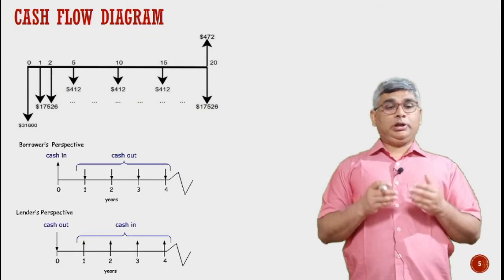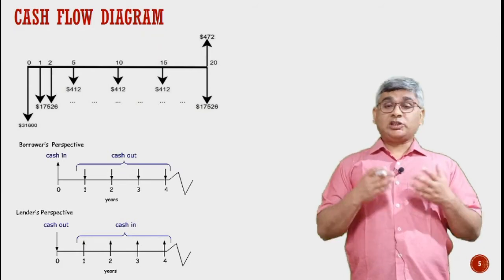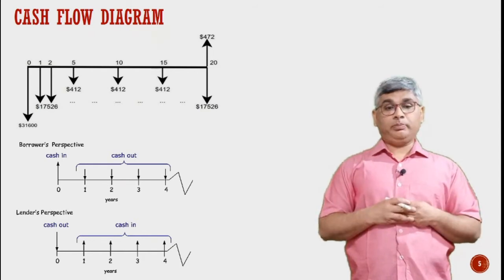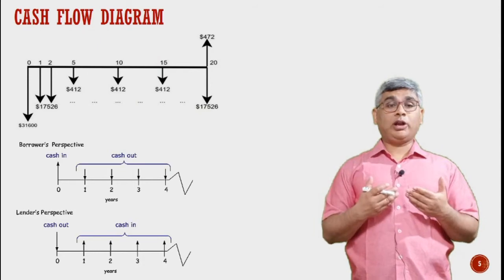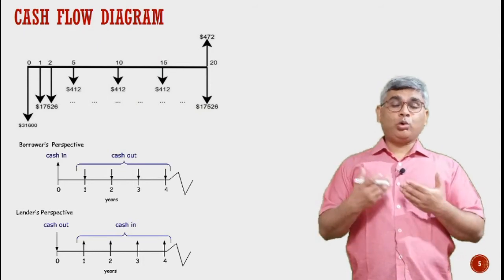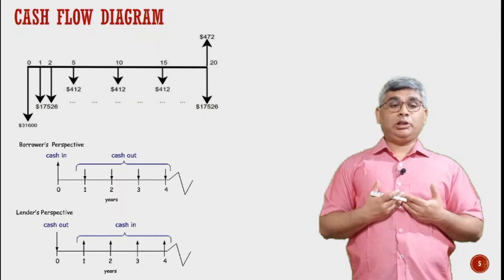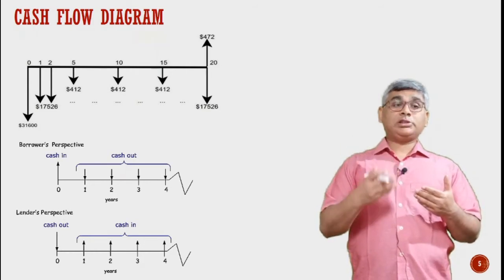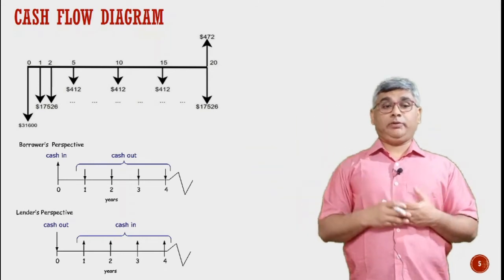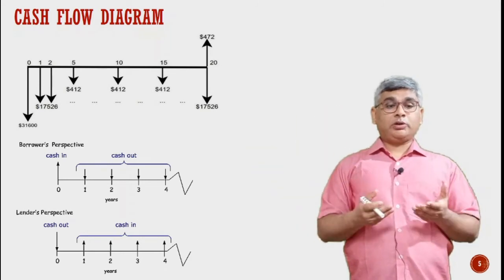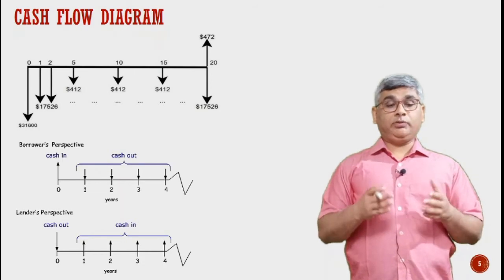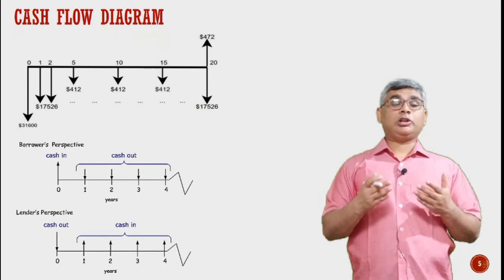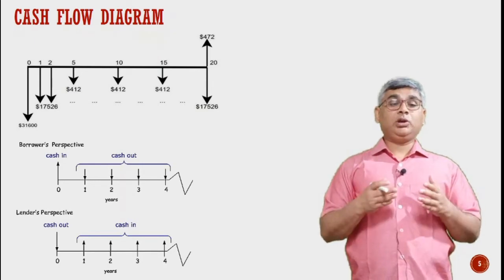Another important thing is the perspective from which we are drawing the cash flow diagram. Because if I am drawing the cash flow diagram as an account holder of the bank, the direction of arrows will be entirely opposite if I am drawing the same diagram from the bank's perspective. So we call it the borrower's perspective and the lender's perspective. The only difference between the two is that the direction of arrows or the direction of the transactions will get reversed.